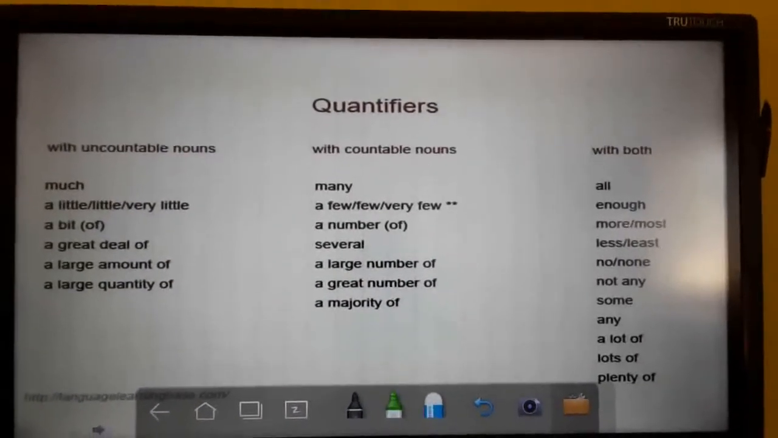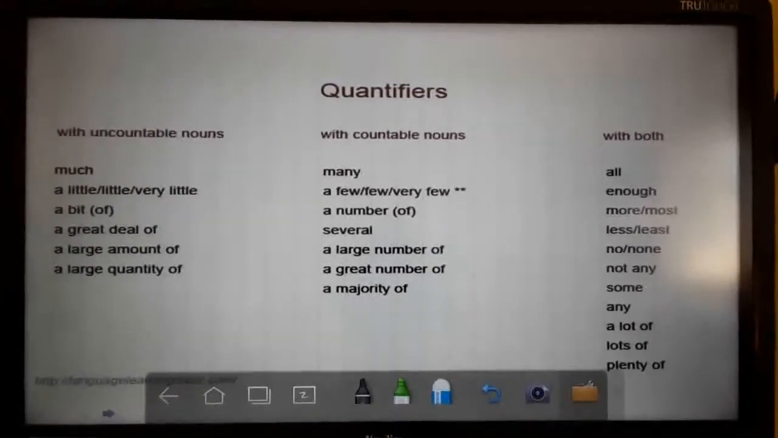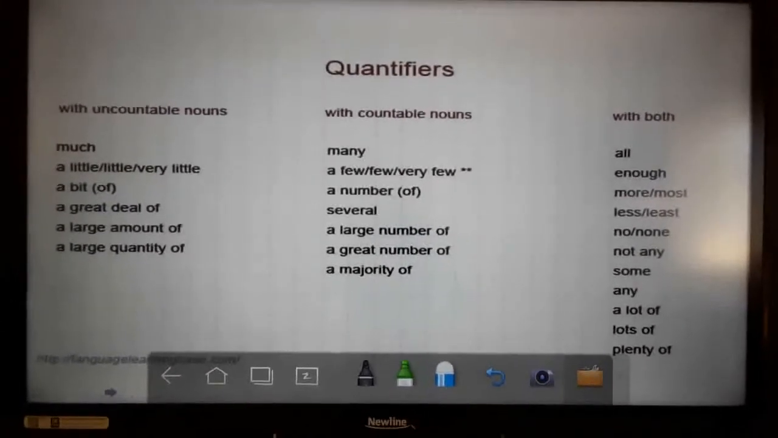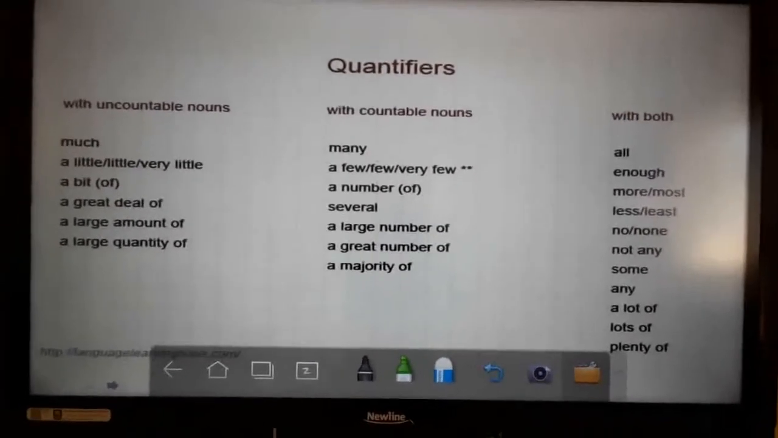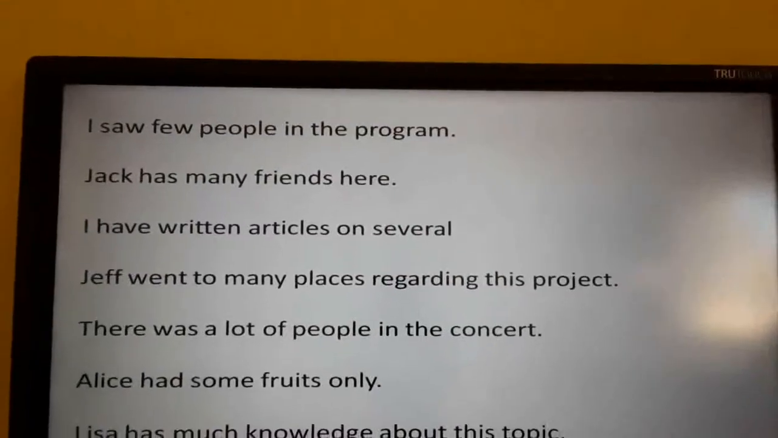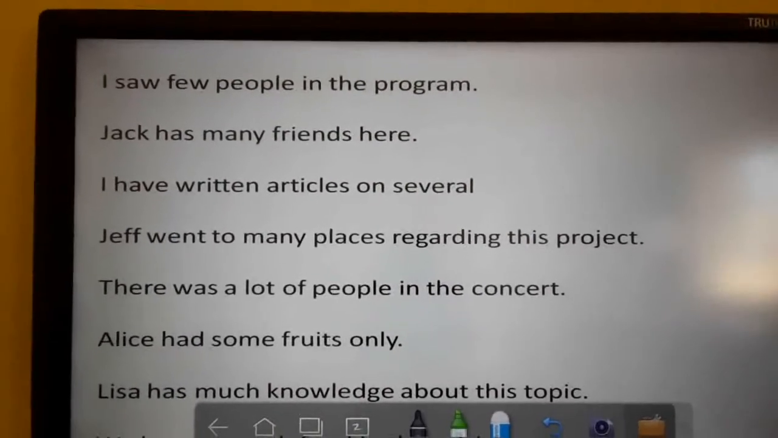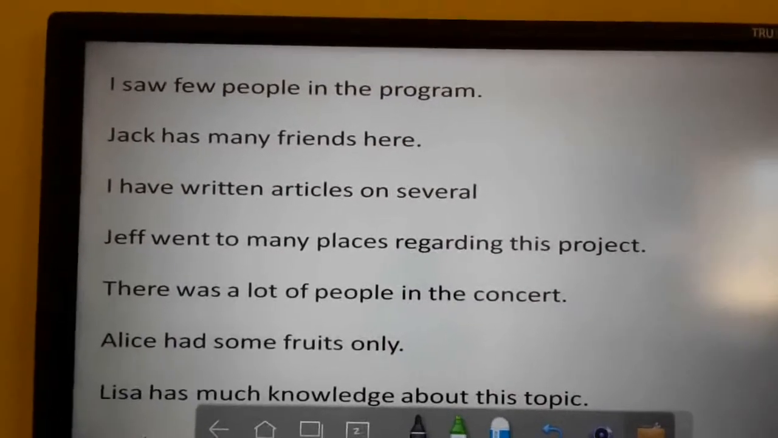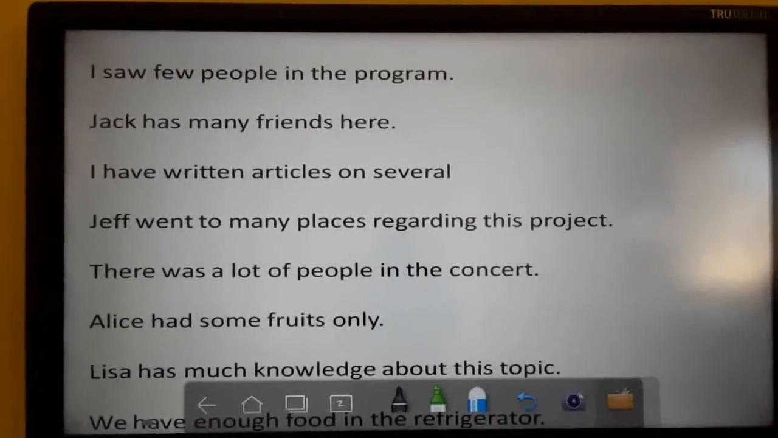Next come quantifiers used as determiners. Already, with countable and uncountable nouns, you have learned quantifiers. Much, little, these words come before the noun, which now acts as the quantifier. So, I saw few people in the program. Before people, few is there. So few is the quantifier used here. Jack has many friends here. Which is the quantifier? Many. So you can see example sentences here.